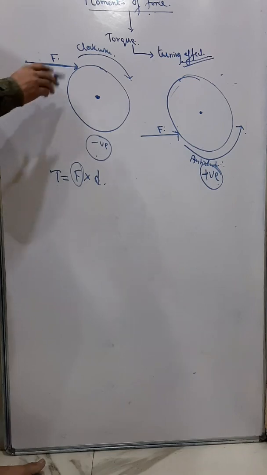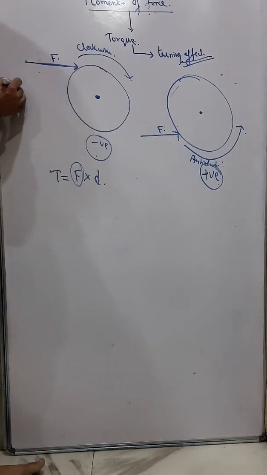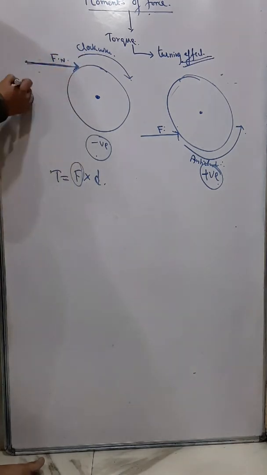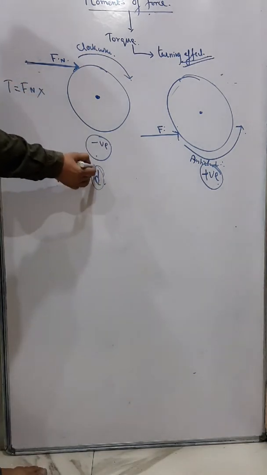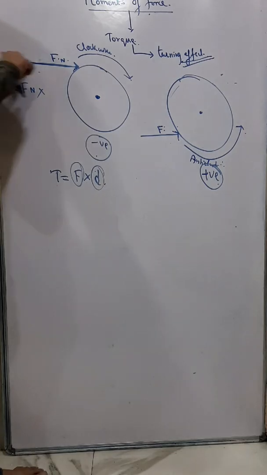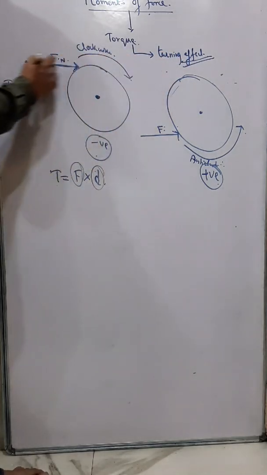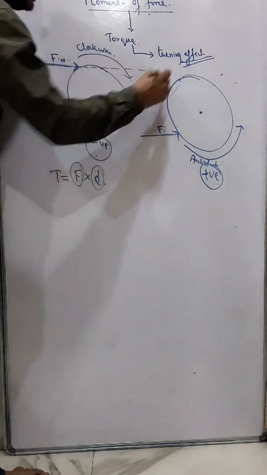So now suppose I want to calculate the torque of this. So I say T. Now this is F. Force is F Newton here. And then what does D mean? It is the perpendicular distance of the line of action of force. Line of action of force means along the direction of the force. Now if you see, the direction of the force is this. So this is the line of action of force.